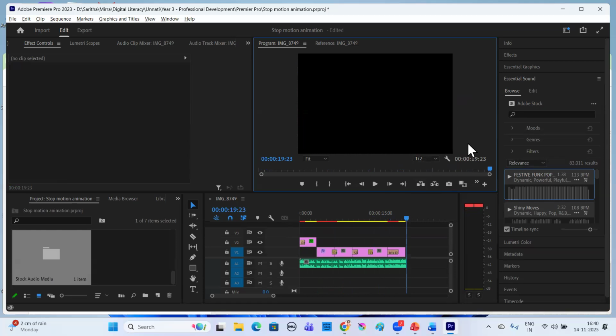So I've just trimmed it. I have not faded it. There is an option for fading also. We'll do that in the next class. But what we have seen is you can choose an audio from here.